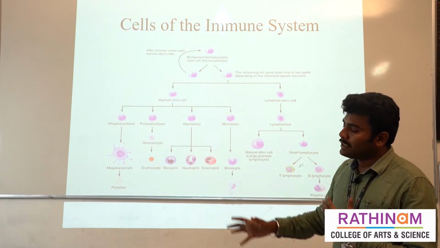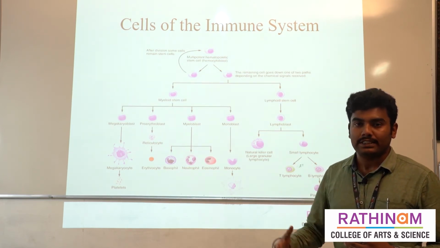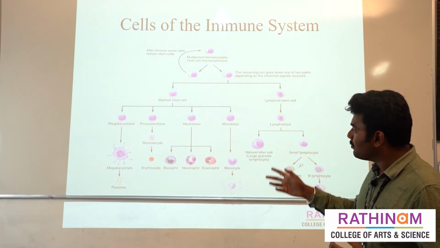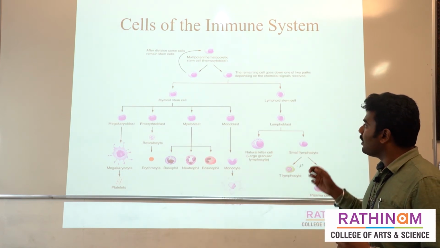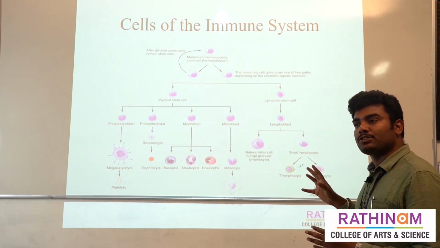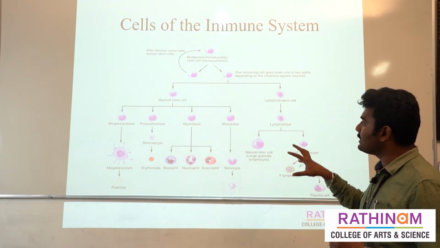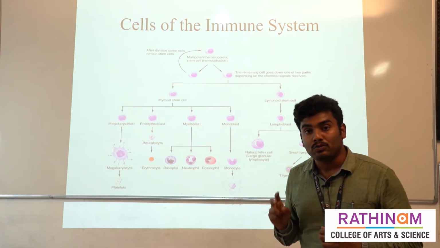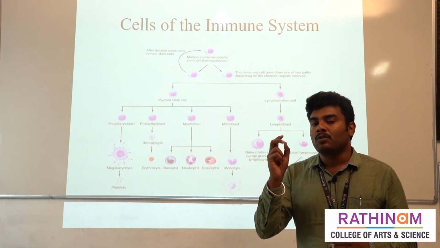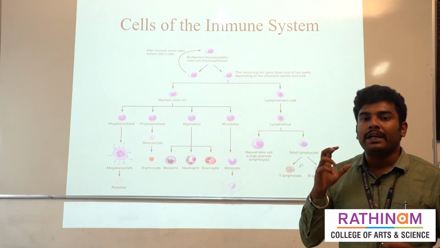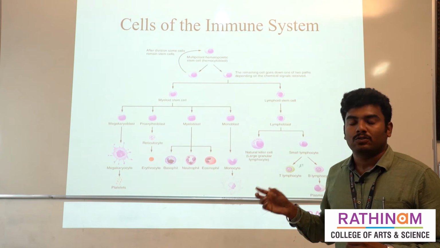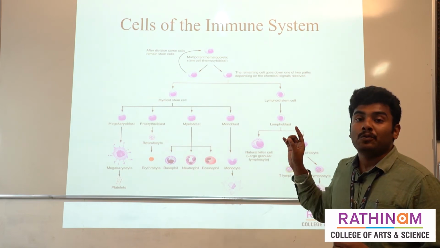These myeloid stem cells give rise to several types of cells like megakaryocytes, proerythroblasts, myeloblasts and monoblasts, and lymphoid stem cells, which are known as the immune cells. These cells are mainly involved in adaptive immunity. So we have classified two types of immune system, right? One is adaptive immunity. Their main response is based on these lymphoid cells, so they are also called immune cells.